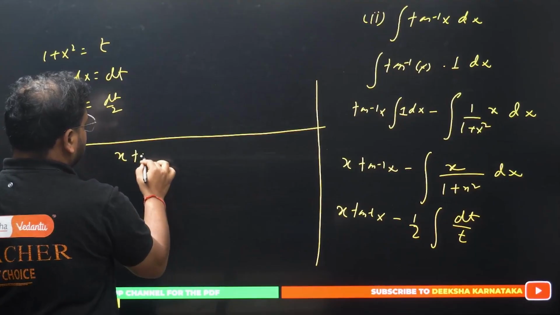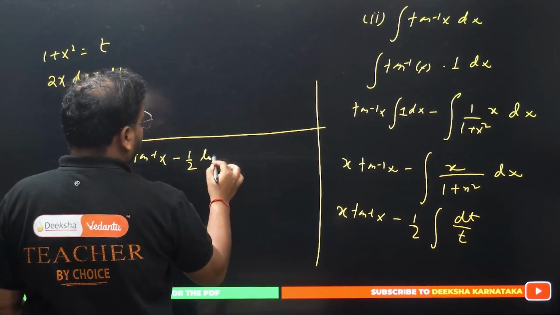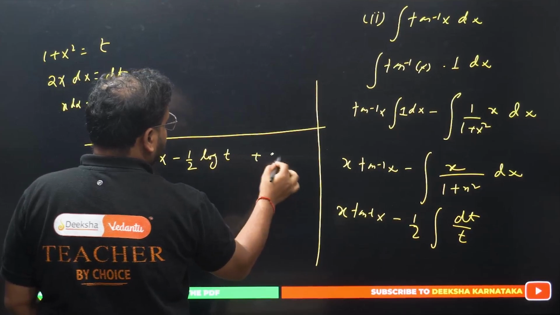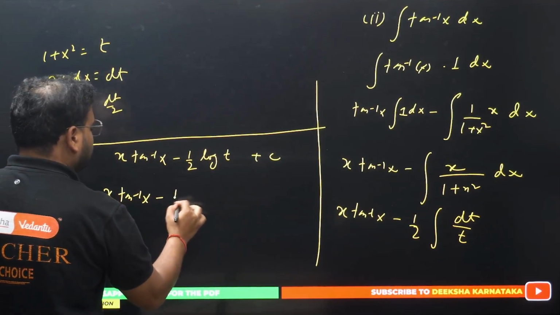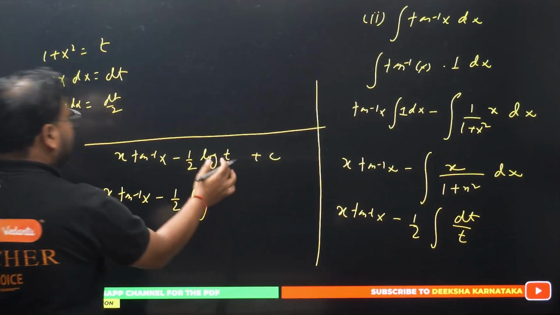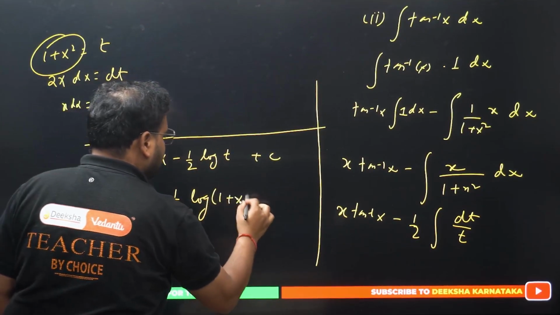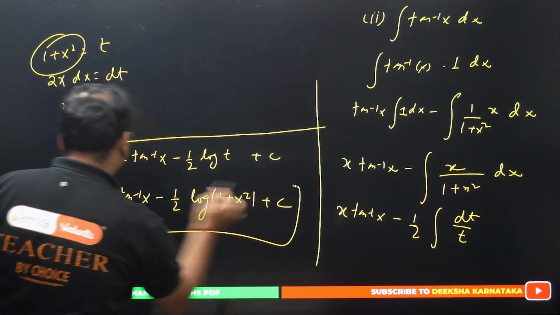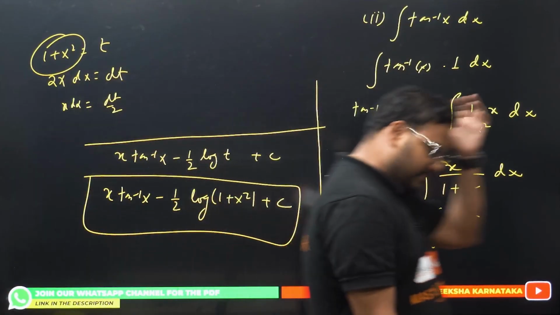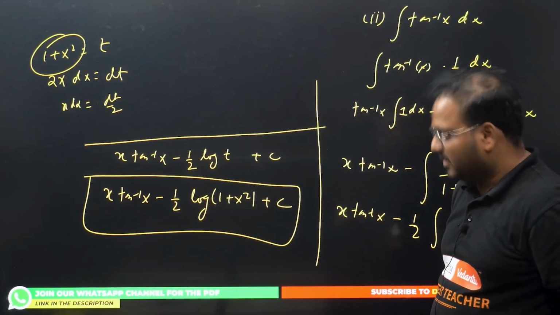This becomes x tan inverse of x minus 1 by 2 log of t plus c. Log of t is 1 plus x square, right here, plus c. Final answer, please check. That's my final answer: x tan inverse of x minus 1 by 2 log of 1 plus x square plus c.